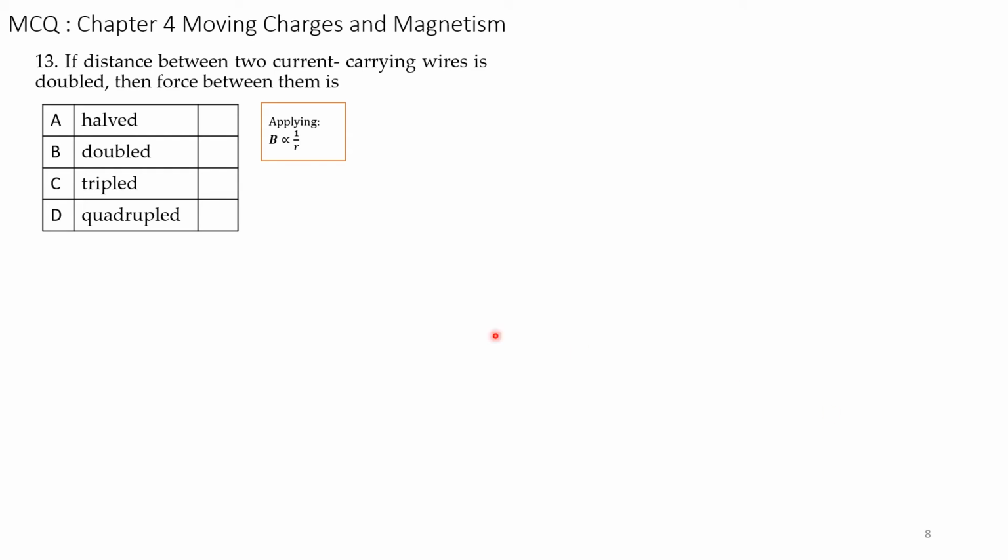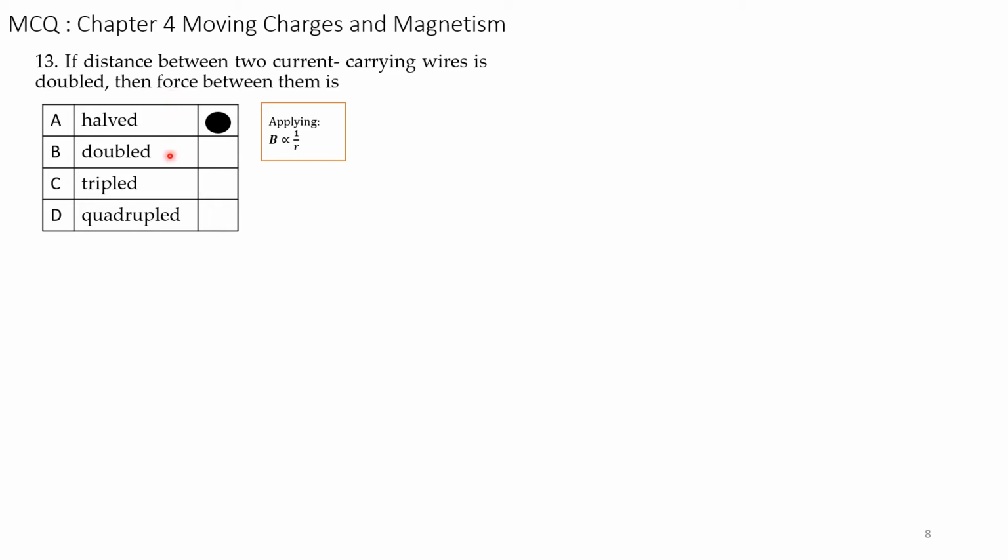Next question. If the distance between two current carrying wires is doubled, then the force between them is: the force is inversely proportional to the distance R. So the correct answer is, it will be halved. If the distance of the two current carrying wires is doubled, we have to use the formula.